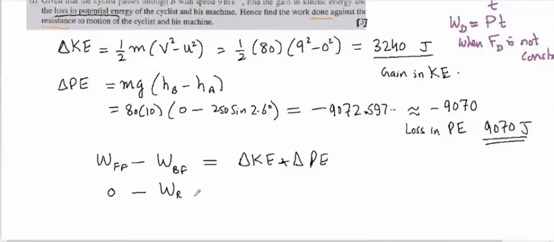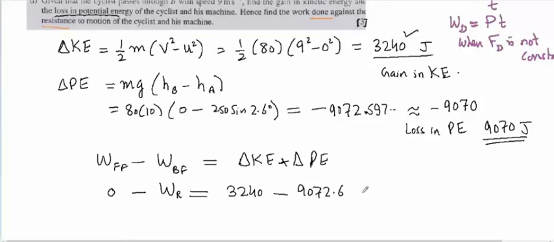So the work done against the resistive forces is equal to the change in kinetic energy, which is 3240, and then delta P is negative, so it is negative 9072.6. We are using more decimals to get the answer correct to 3 significant figures.